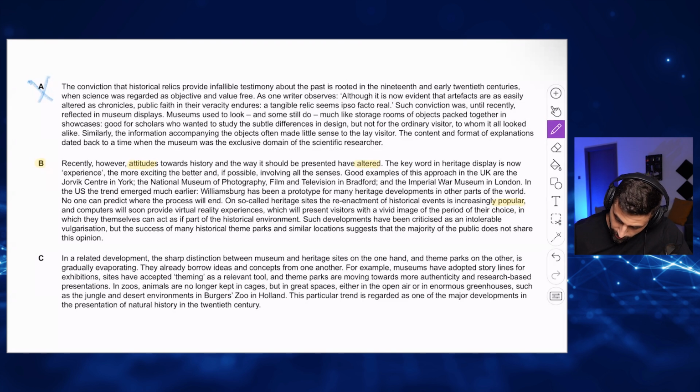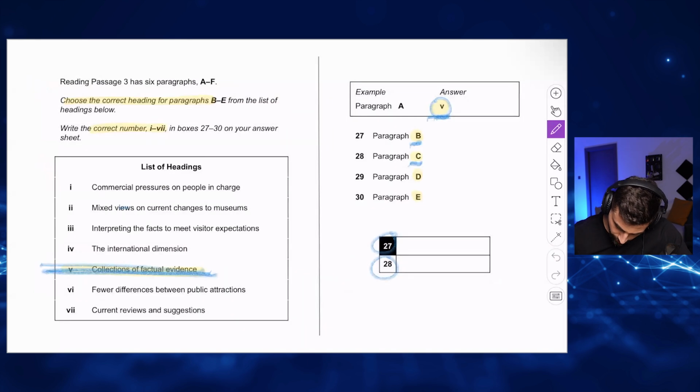Such developments have been criticized as intolerable. But the popularity of multiplexes, historical theme parks, and similar locations suggests that the majority of the public does not share this opinion. Oh, opinion. The majority does not share the same opinion. Hmm. I think I read something about opinions. Let me check. And even the word attitudes here means opinions. One second.